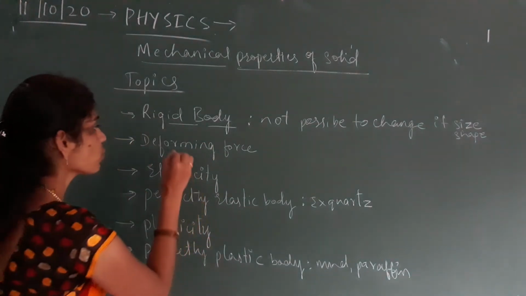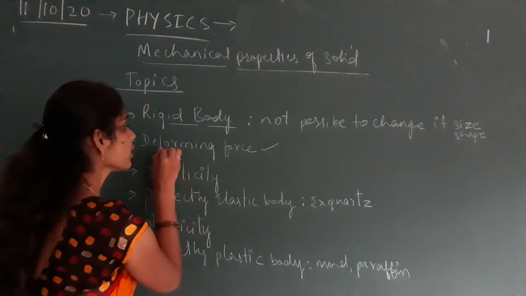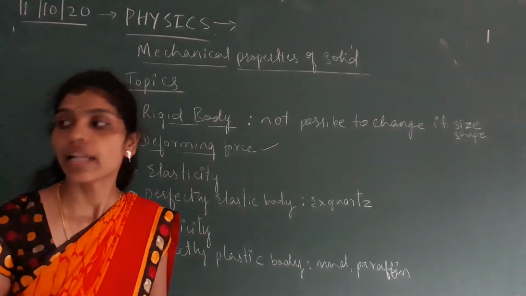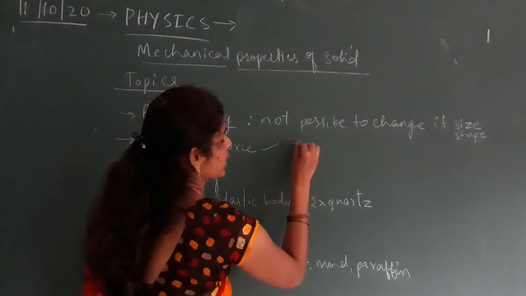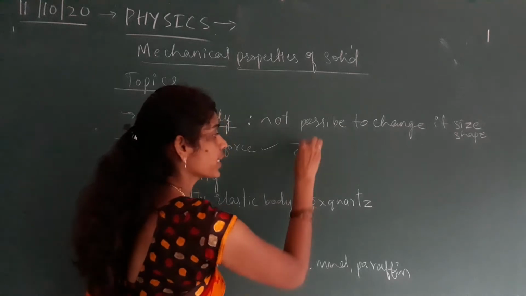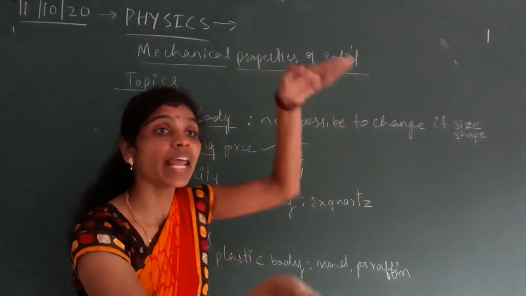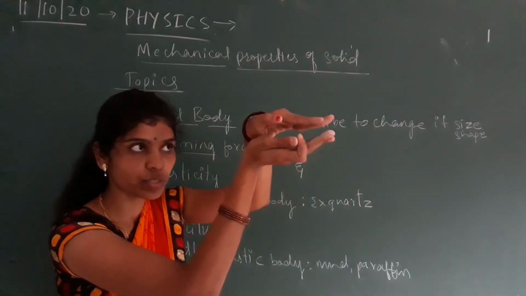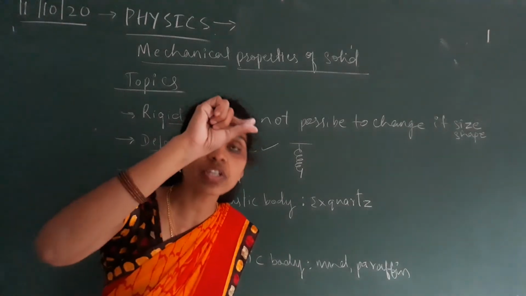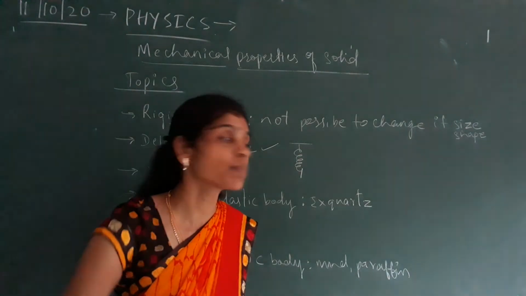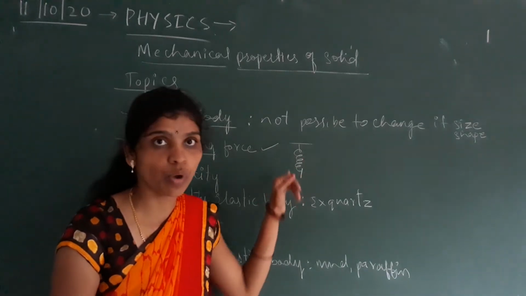Next, we shall see what is the meaning of deforming force. Let us consider the example of a spring itself. The spring has a particular size or shape. What kind of property does it have? Elastic property, which means we can stretch it or compress it. Expansion and compression are possible with the spring, so the spring has elastic property.